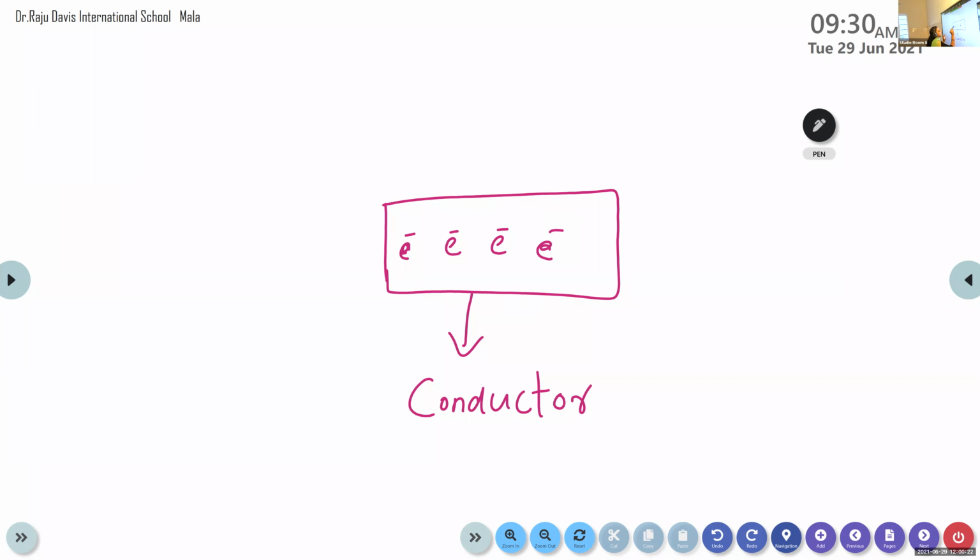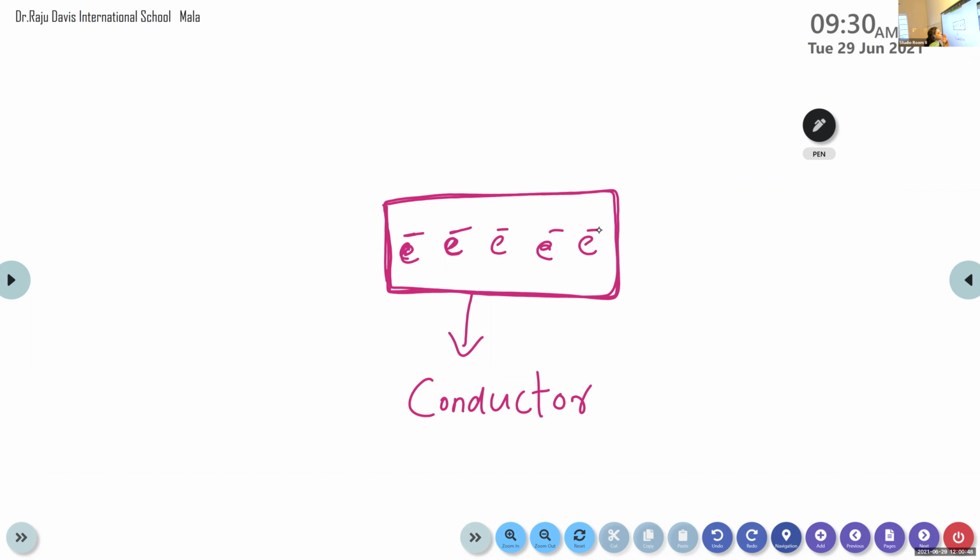And here the electrons flow through a particular area and it takes its own time to flow through this conductor.